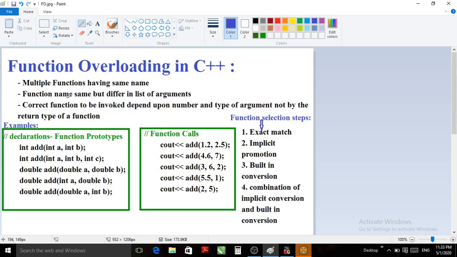Even though the function name is the same for multiple functions, they must differ in the list of arguments.